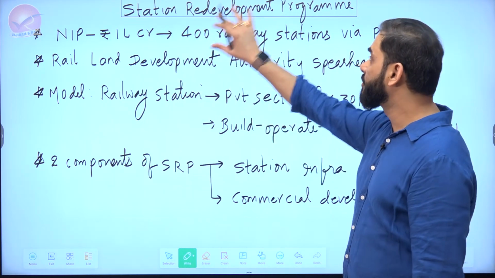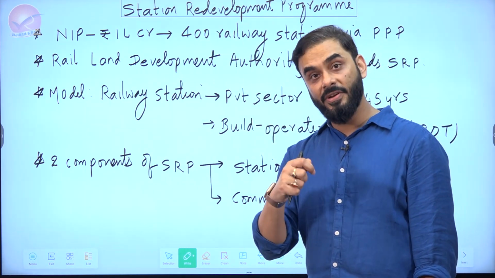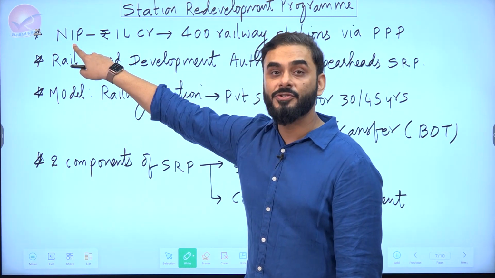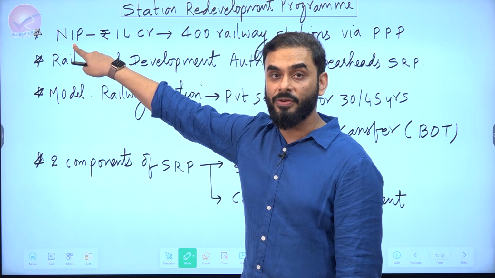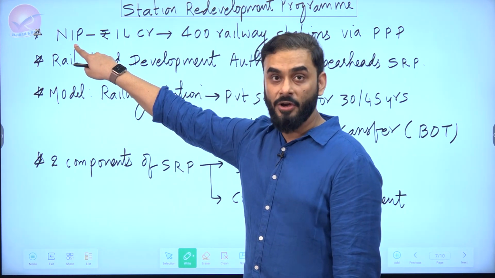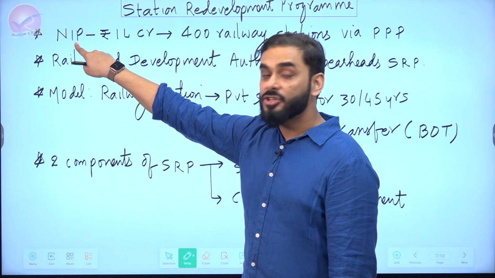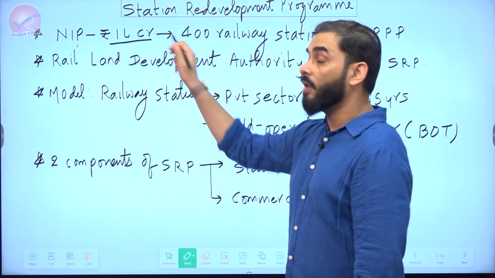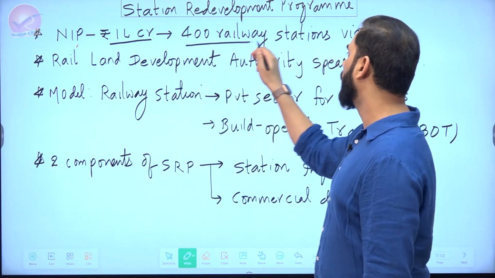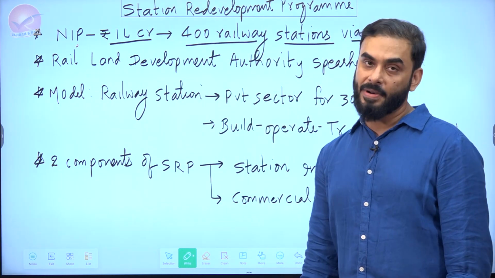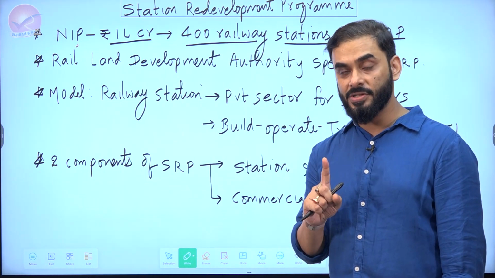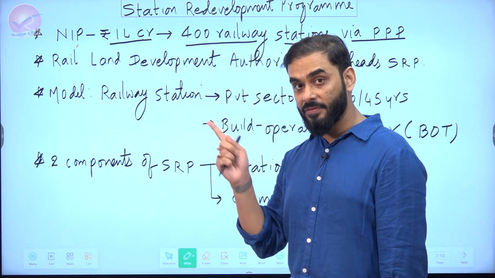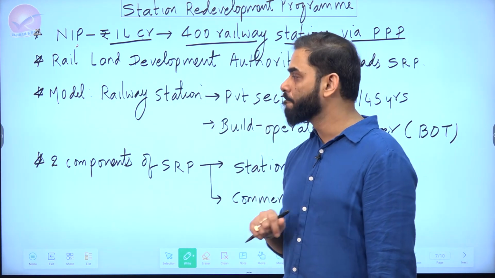Now, to write station redevelopment program and what is the relevance of public-private partnership, we would start the answer by saying that under national infrastructure pipeline, see, whenever you get a question related to infrastructure, make sure that you write this point for sure in the answer. So under national infrastructure pipeline, the government of India has decided to spend roughly 1 lakh crore rupees to redevelop 400 railway stations through public-private partnership. So we will pick 400 railway stations and roughly the expenditure will be 1 lakh crore, and we are trying to develop the railway stations just like we have done with Habibganj to Rani Kamlapati.